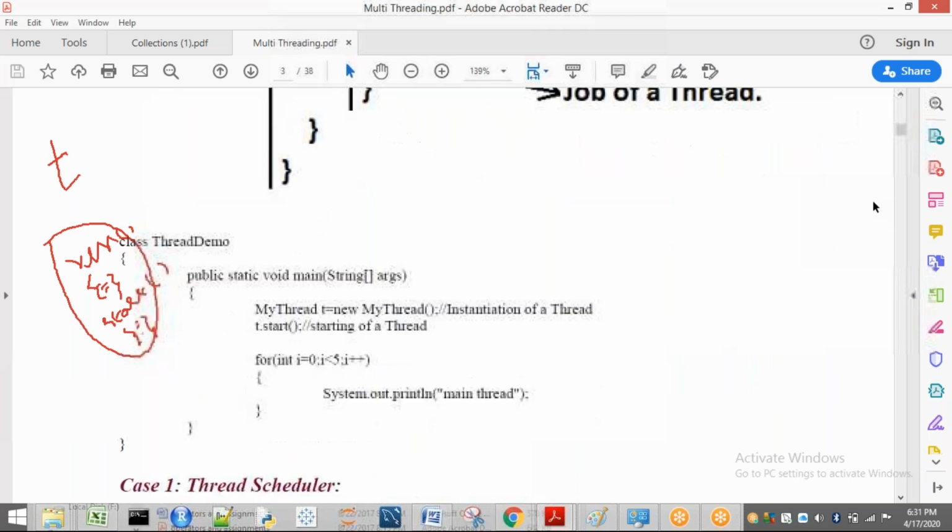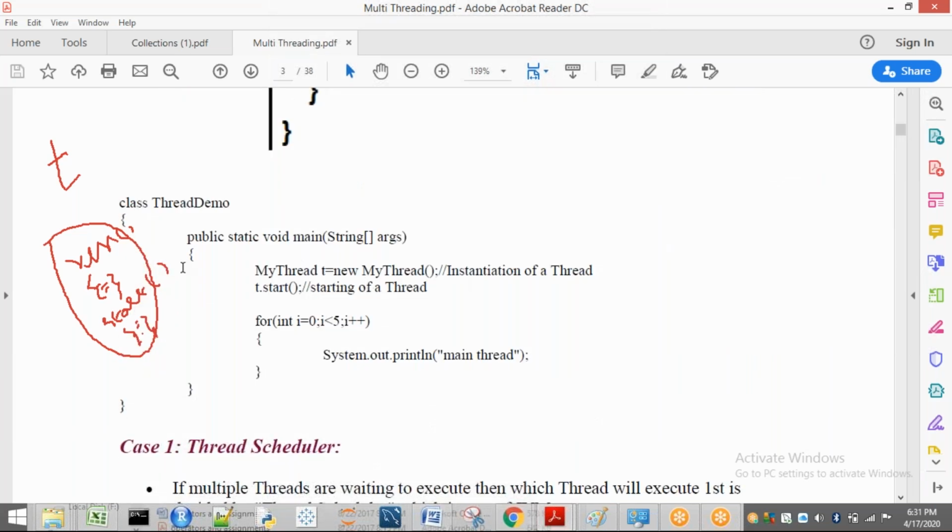Now I'm going to create MyThread t = new MyThread(). There are many other methods present in Thread, but we are focusing only on run and start. Now I am calling t.start(). Inside this object we have start. Whenever I execute start, it is going to call the start method and execute all these statements. Finally, the run method will be there, so internally a call will go to the run method.